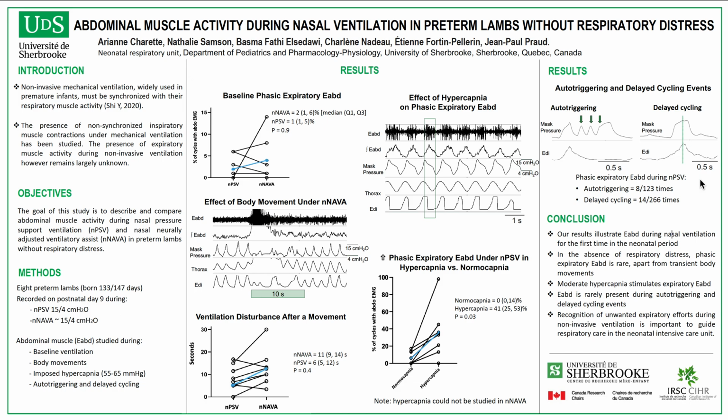Our results illustrate abdominal muscle contractions during nasal ventilation for the first time in the neonatal period. In the absence of respiratory distress, phasic expiratory abdominal muscle activity is rare, apart from transient body movement. Moderate hypercapnia stimulates expiratory abdominal muscle activity. Abdominal muscle activity is rare in auto-triggering and delayed cycling events, and the recognition of unwanted expiratory efforts during non-invasive ventilation is important to guide respiratory care in the neonatal period.